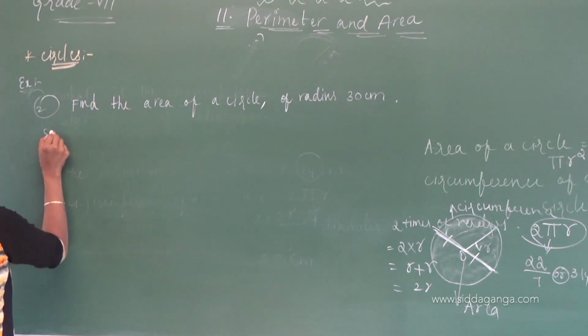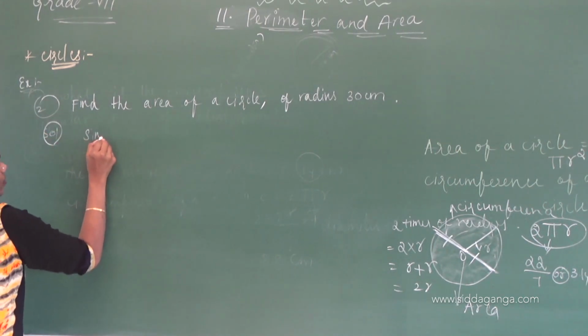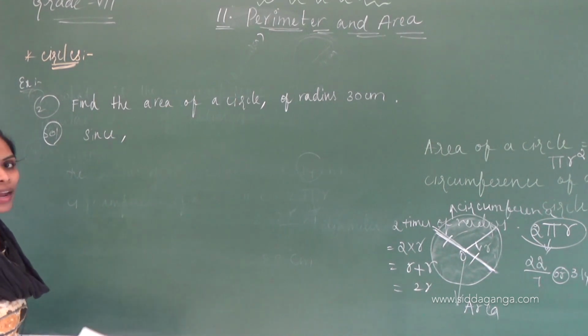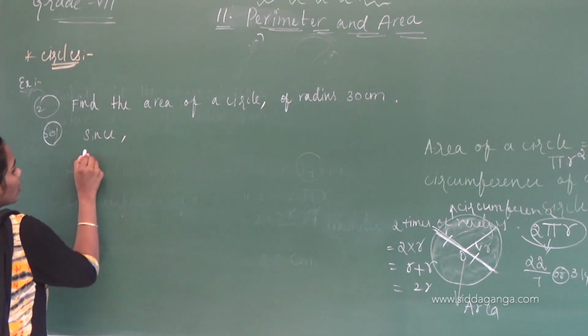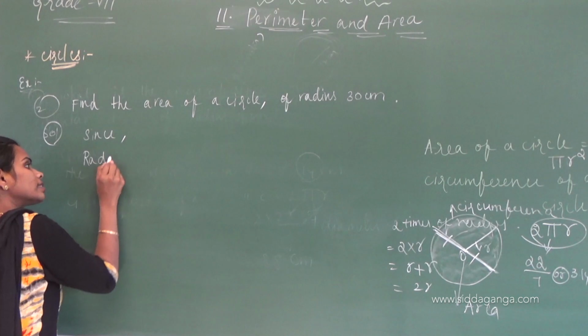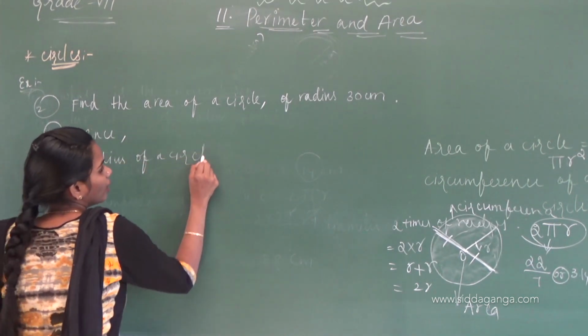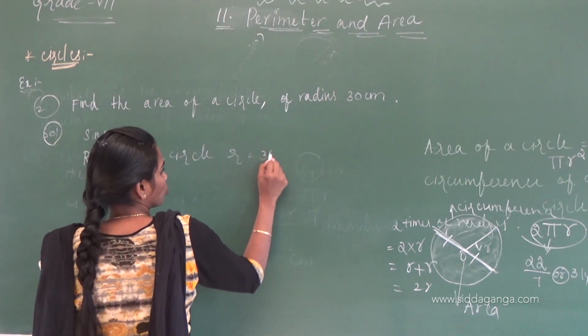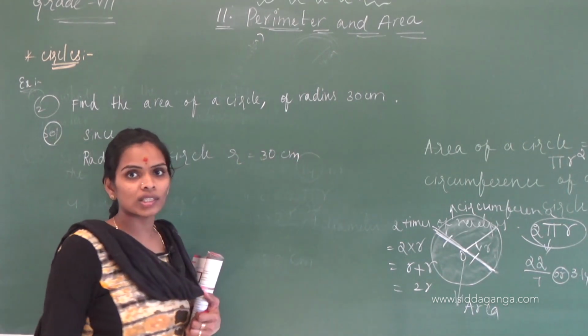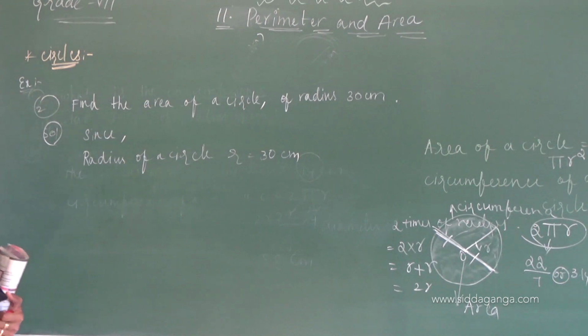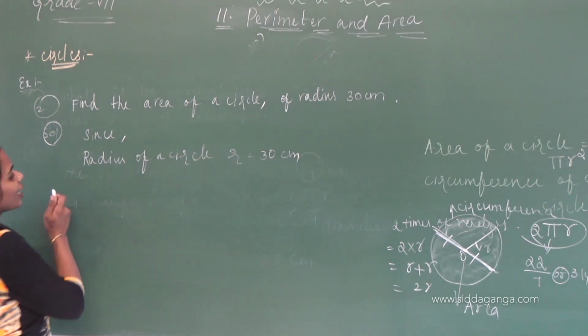Just you have to write since, means given. Since radius of a circle, r equals 30 centimeters.